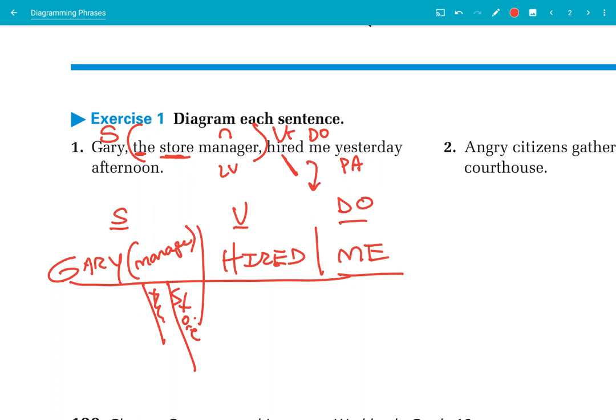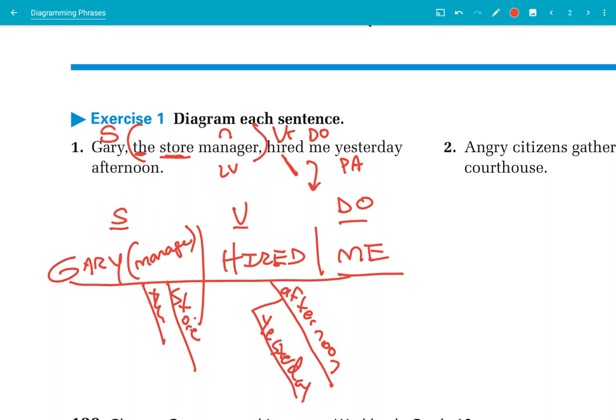Okay, now, I'll look back at Monday's. What did we say yesterday afternoon were? We said they were adverbs. They modify hired. So this is kind of wonky, but I'm going to put afternoon right there. And yesterday further modifies afternoon, so it goes right there.